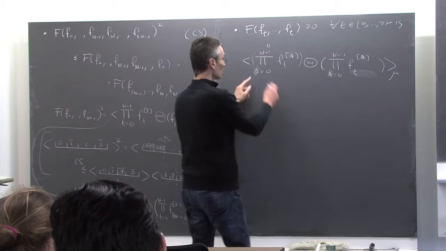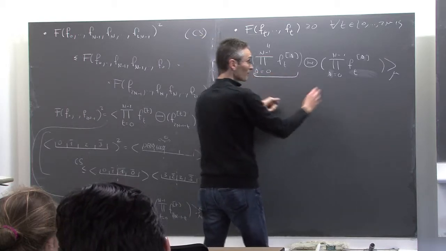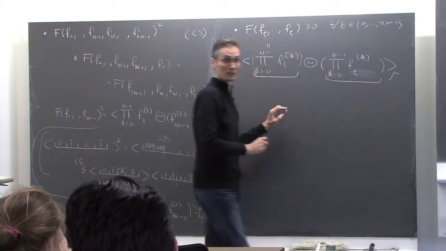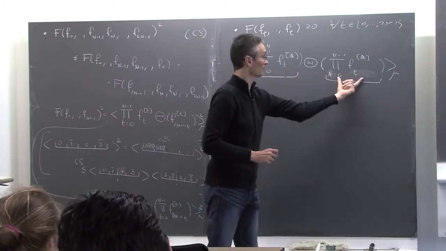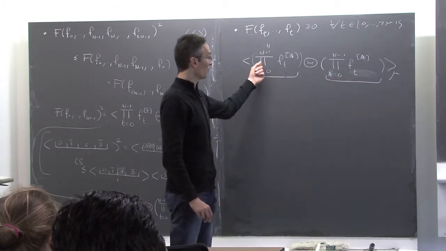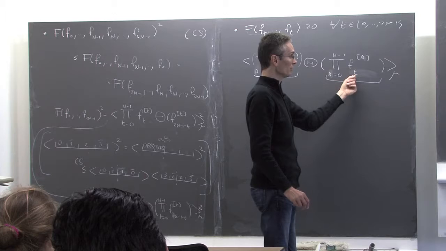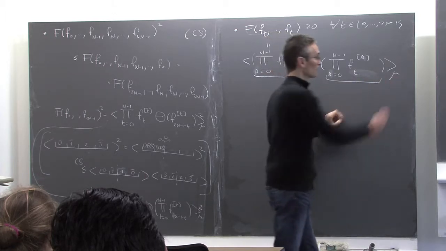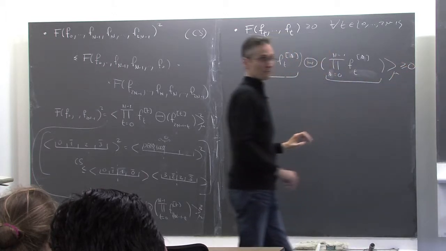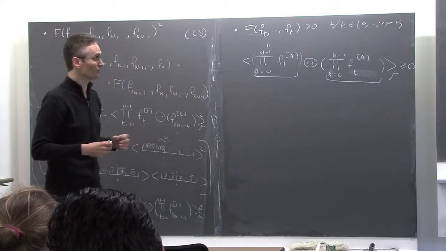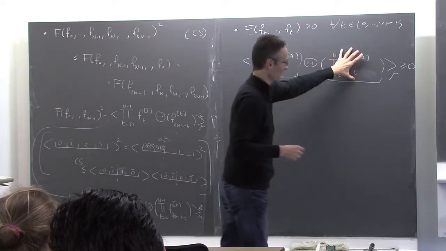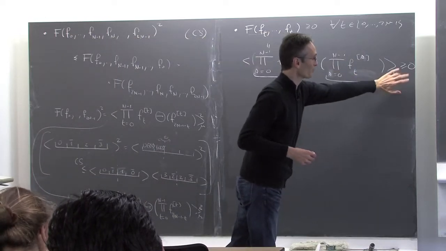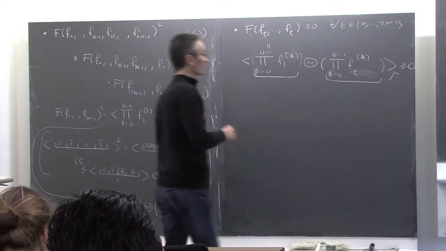But now it's very nice because the function I have here is the same as the function I have here. Okay, this is exactly the same as this. So I have something of the form, some function theta of the same function under mu, but mu is reflection positive, so this is non-negative. Okay, by reflection positivity of the measure. Any function theta of itself under a reflection positive measure gives you something non-negative.